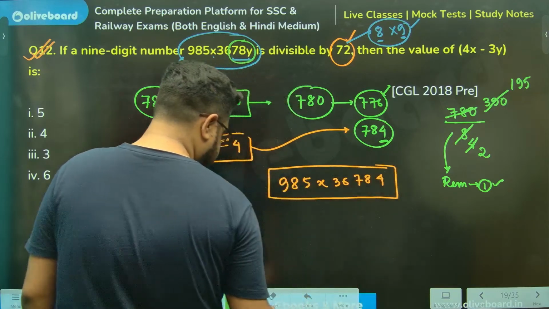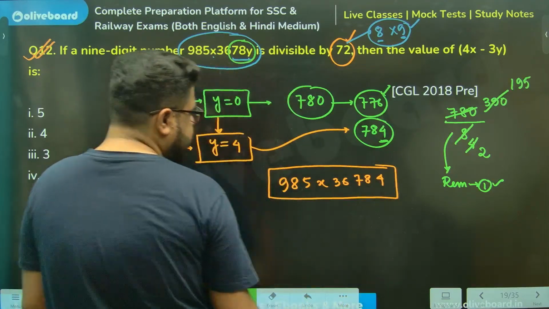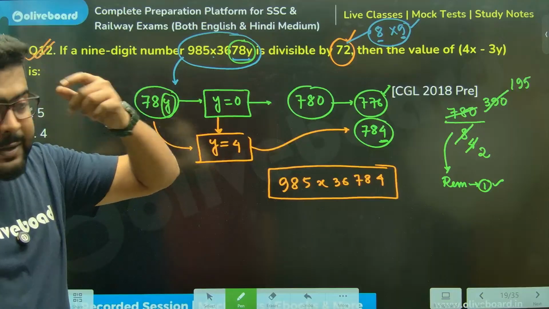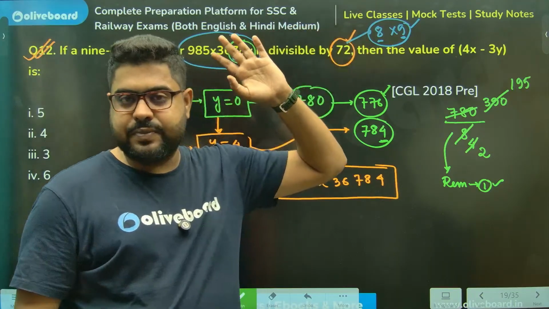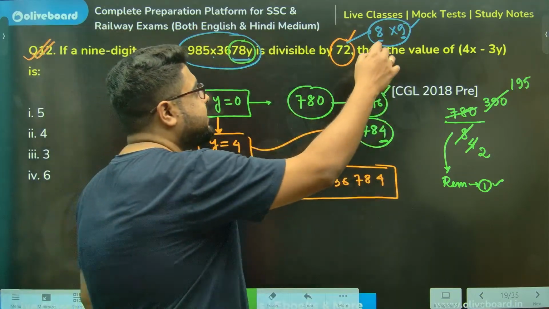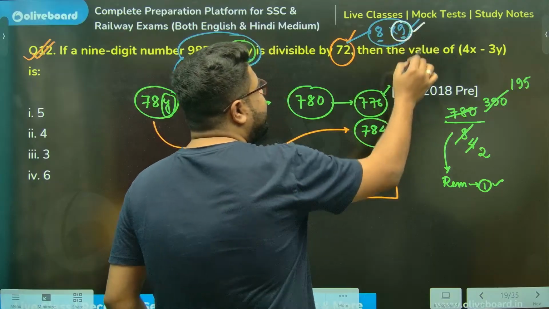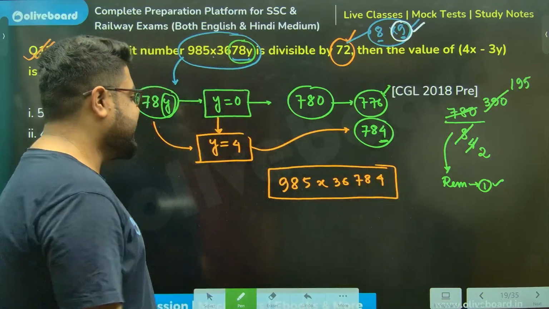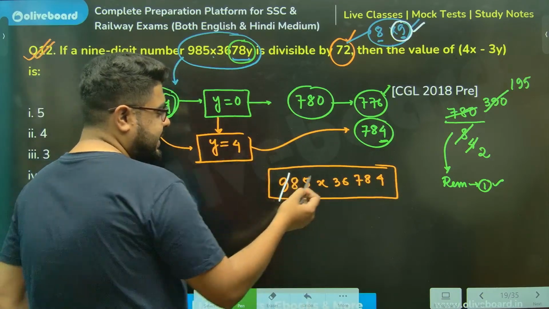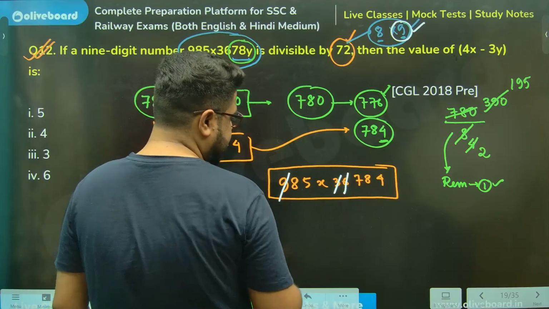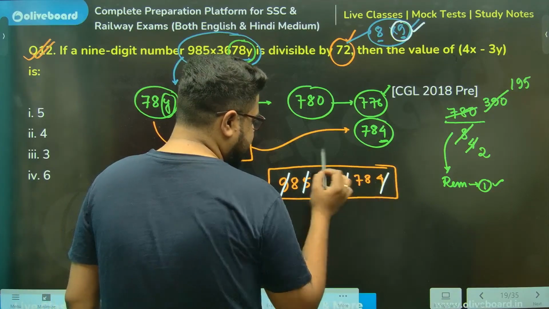This is your question. This is your situation. 8 divisibility I've checked. Remaining, the divisibility rule of 9. Now everybody will be able to do it. Why? So 9 cancels. 6 plus 3, 9 cancels. 5 plus 4, 9 cancels.